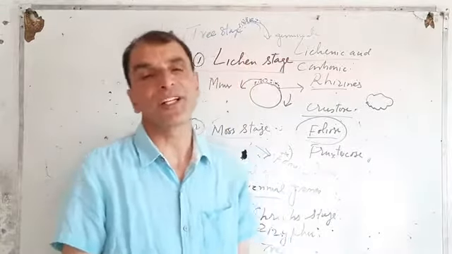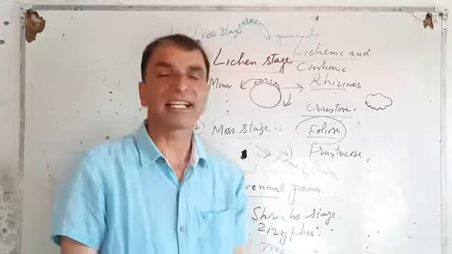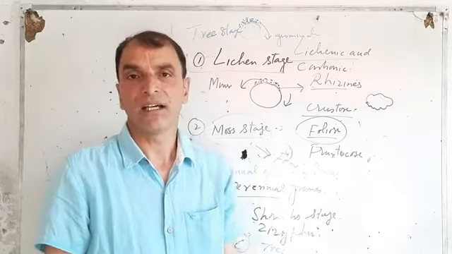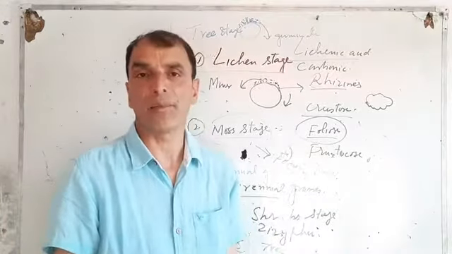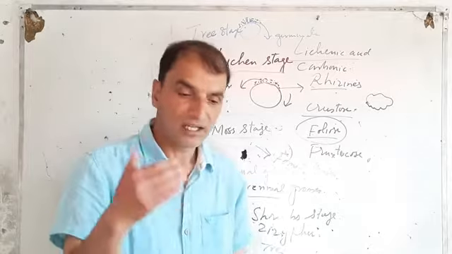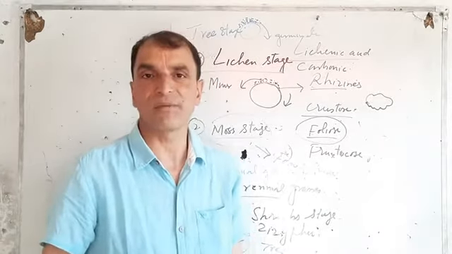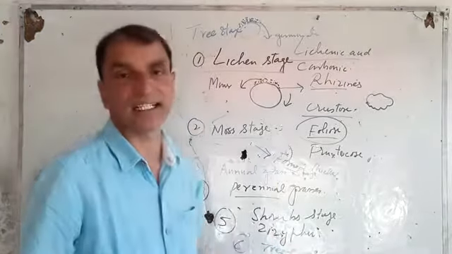The nature of the climax community depends upon the climate. Suppose if the climate is rainy and cool, then rainforests will be formed, right? Evergreen forests will be formed, right? Deciduous forests will be formed. This is how this whole thing occurs.